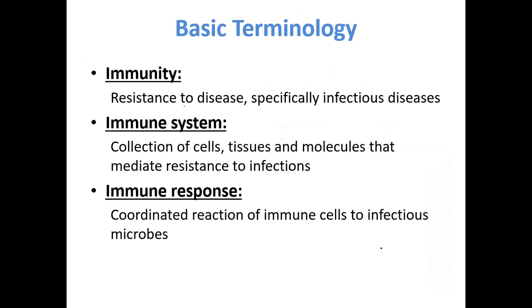These are some of the basic terminologies that we will come across while going through this chapter. So immunity is the capability of body to resist harmful microorganisms from entering our body. And the immune system is defined as a system that is comprised of collection of cells, tissues, and molecules that mediate resistance to the infection. An immune response is the collective and coordinated reaction of immune cells to infection-causing microbes.